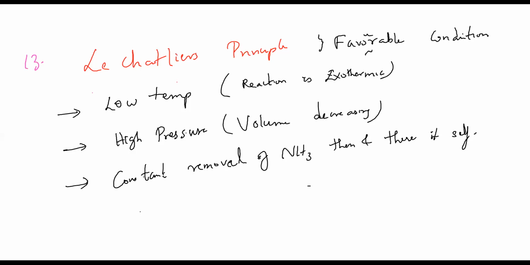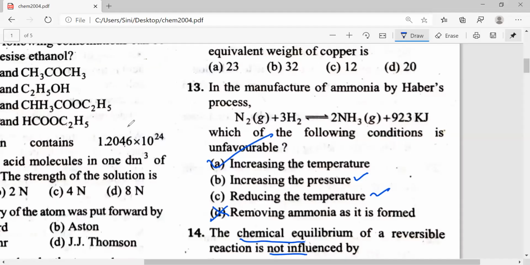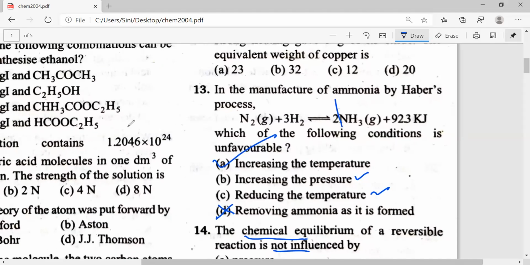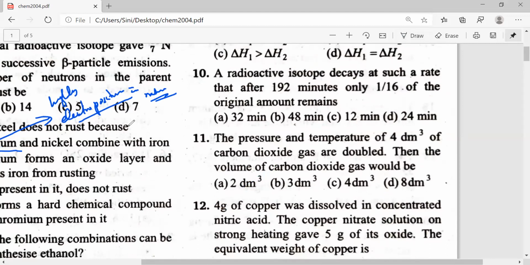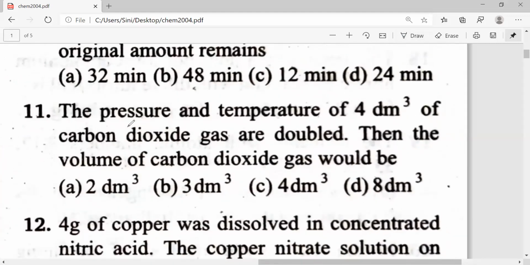So I think, yeah, we can do this thing. Question number 11. The pressure and temperature of 4 decimeter cube of a carbon dioxide gas are doubled. Then the volume of carbon dioxide gas would be how much?